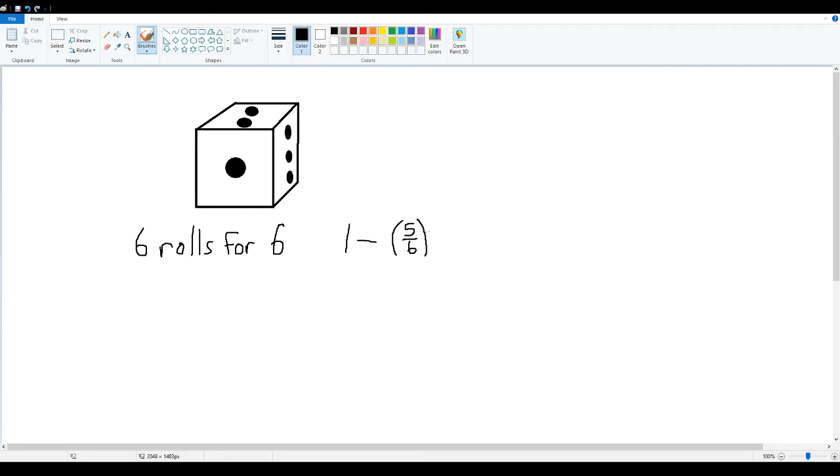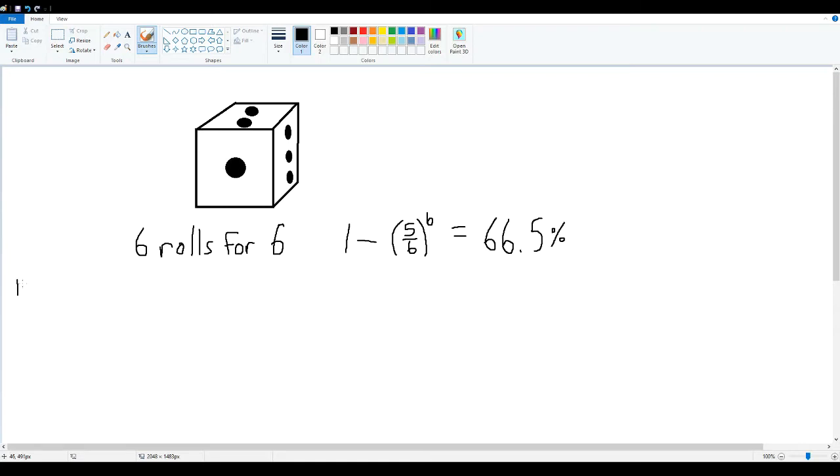The probability of rolling at least 1 6 in 6 attempts is 1 minus the chances of not rolling a 6, which is 5/6, since there are 5 possible rolls other than a 6, to the 6th power, since we have 6 separate rolls. This probability would equal 66.5%.